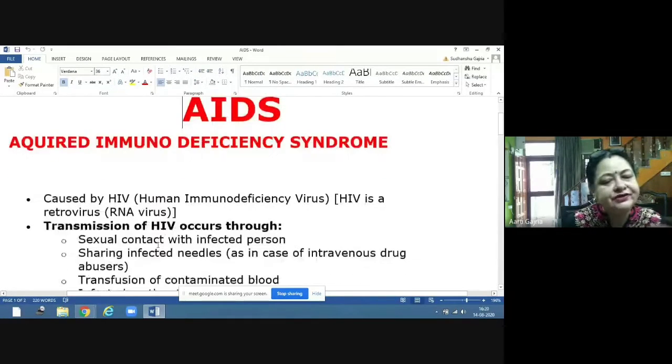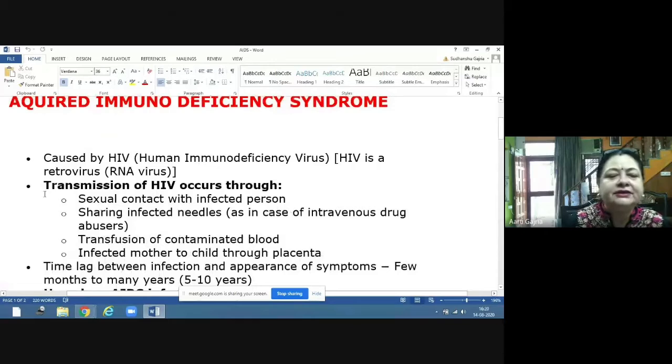Now, how does the transmission of HIV occur? The transmission of HIV from an infected person to a healthy person can take place by sexual contact, unsafe sexual contact with the infected person. Number two is sharing of infected needles, as in the case of intravenous drug abusers. These drug abusers inject the drug with the help of needles, and they sit in a group and they share these needles. So they get this infection.